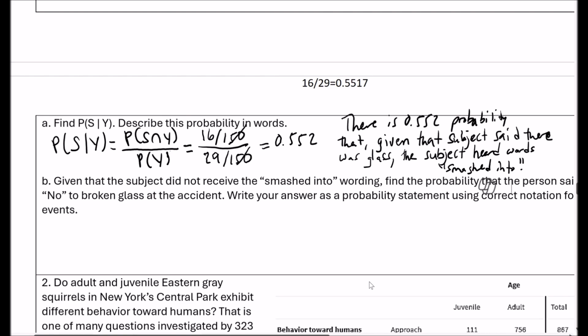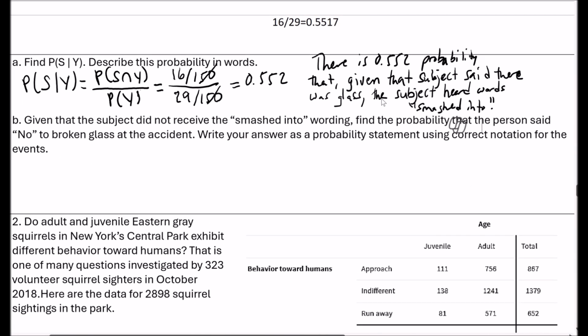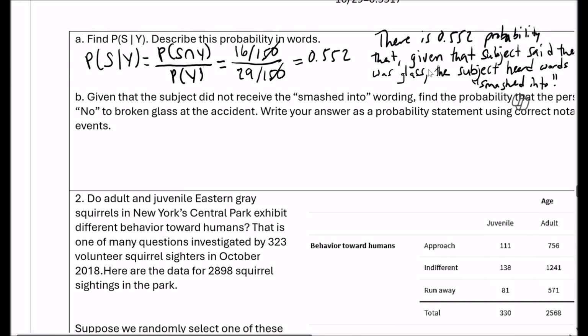That's just in my own words, but that's the main idea. You can also say that the probability that the subject heard the words smashed into, out of those that said there was glass, was 0.552.